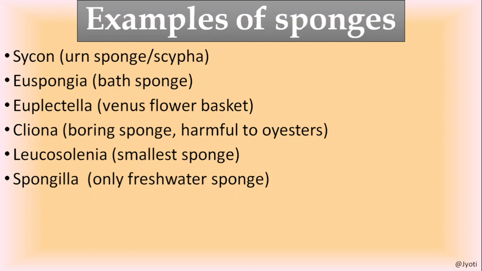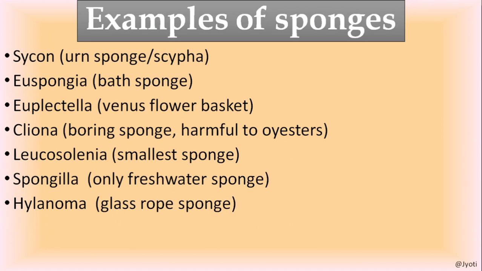Euspongia is commonly known as bark sponge. Euplectella is commonly known as Venus flower basket. Cliona, it is commonly called as boring sponge, and this boring sponge is harmful to the oysters. Leucosolenia, it is the smallest sponge, very important. Spongilla is the only freshwater sponge, and other sponges are marine water living.